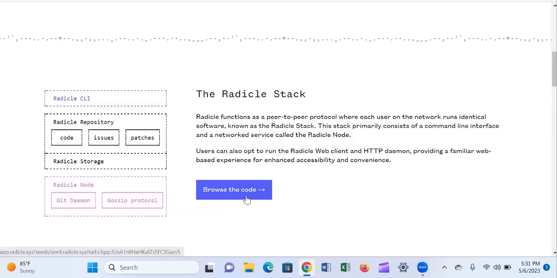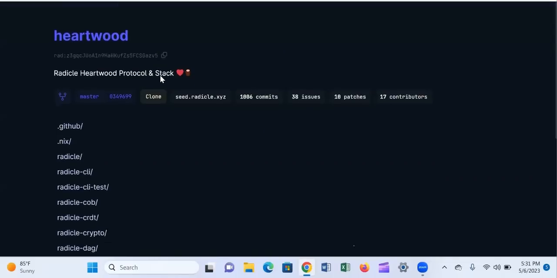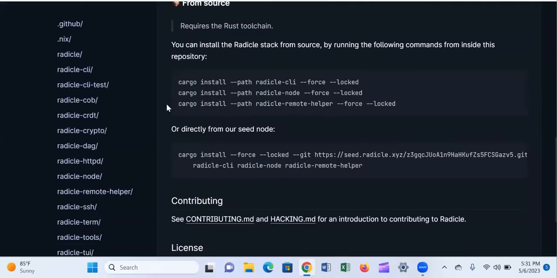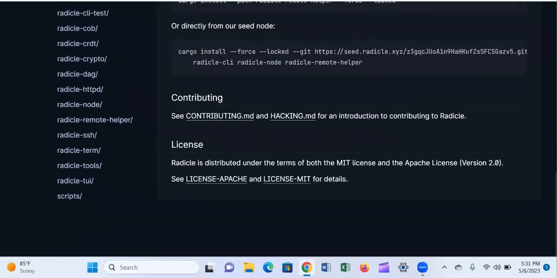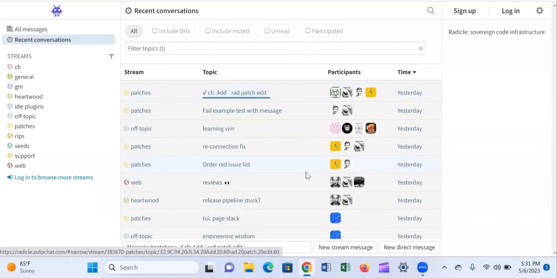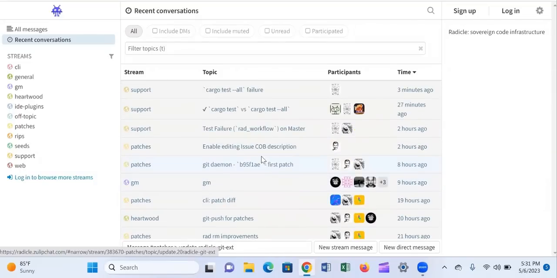You can actually browse the code here. Let's click on it and see. When you click on it, it can actually take you to here where you can see the code, right? Yeah, so here you can see all the code that you need to see. You can make use of all this code to actually help your nodes. And also, if you come here, you're going to be seeing some of the communication with Radicle, okay? So you can see 3 minutes ago, 27 minutes ago. So all this actually goes to tell you that Radicle is in place and people are actually embracing this Web3.